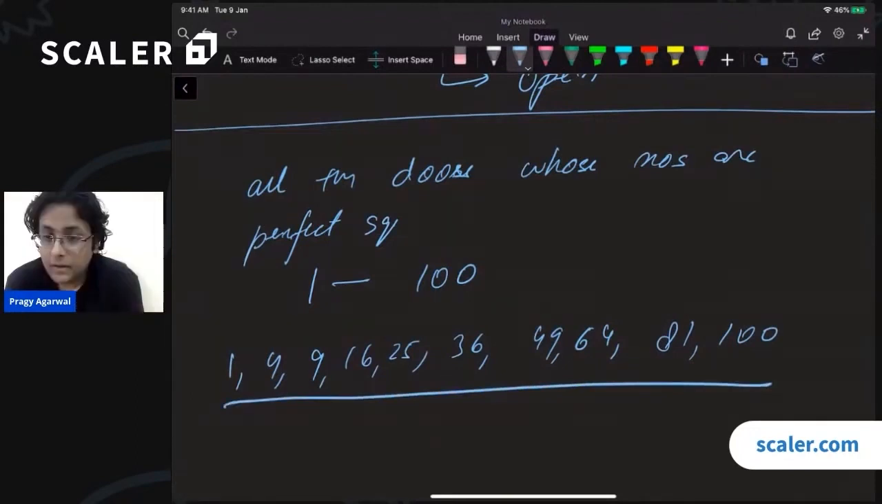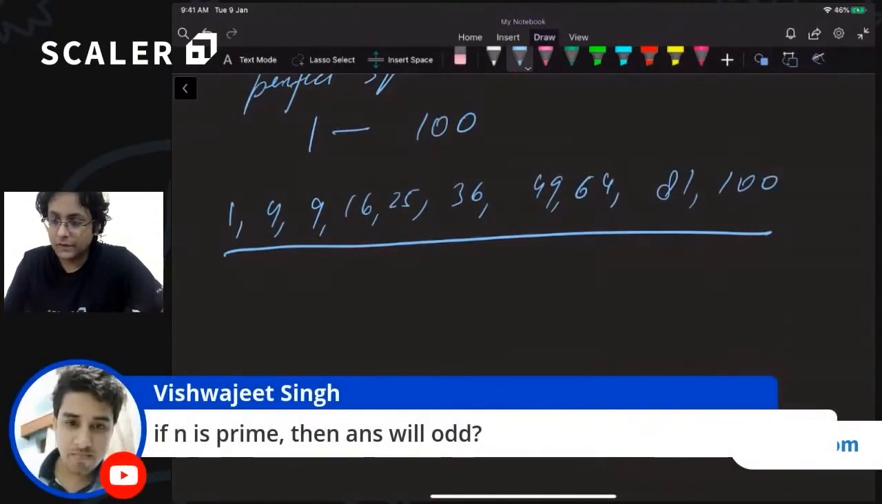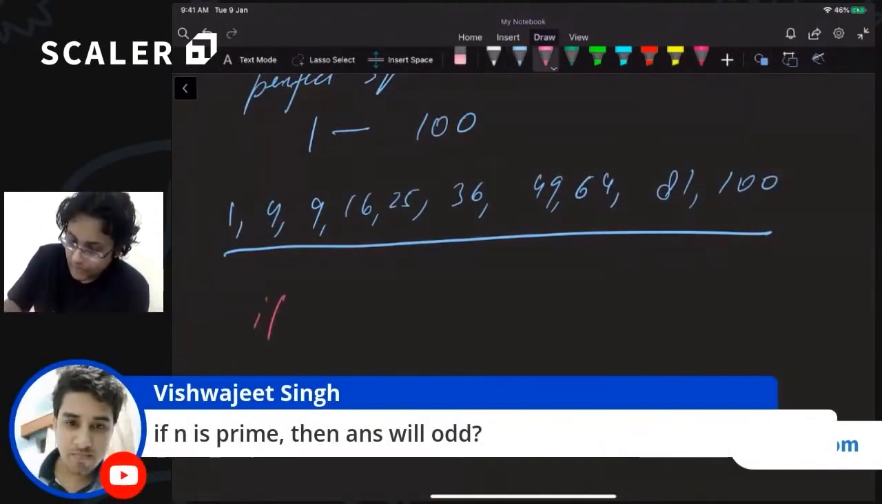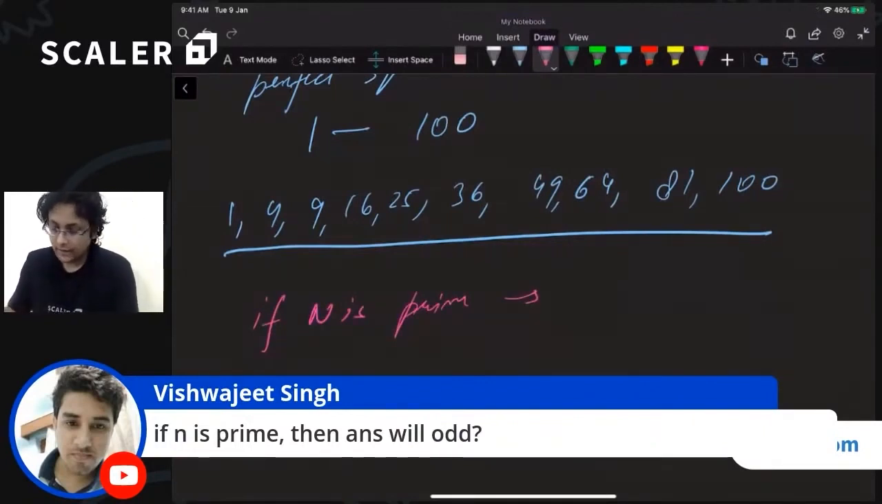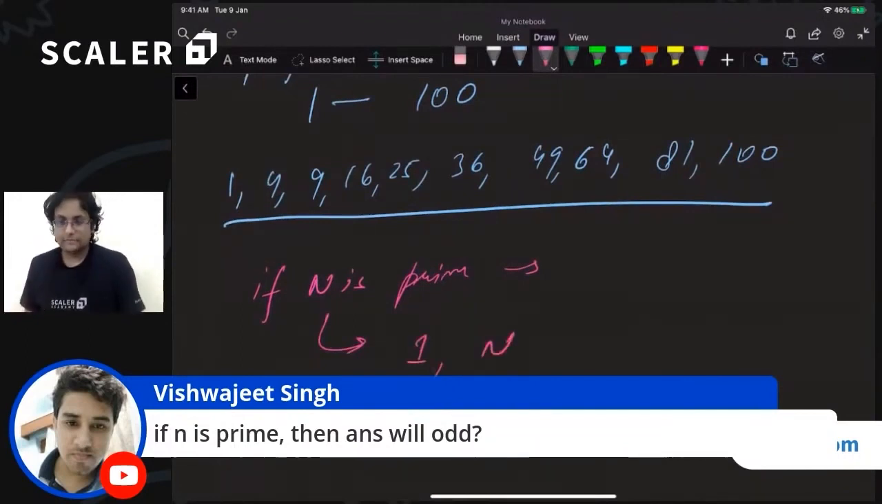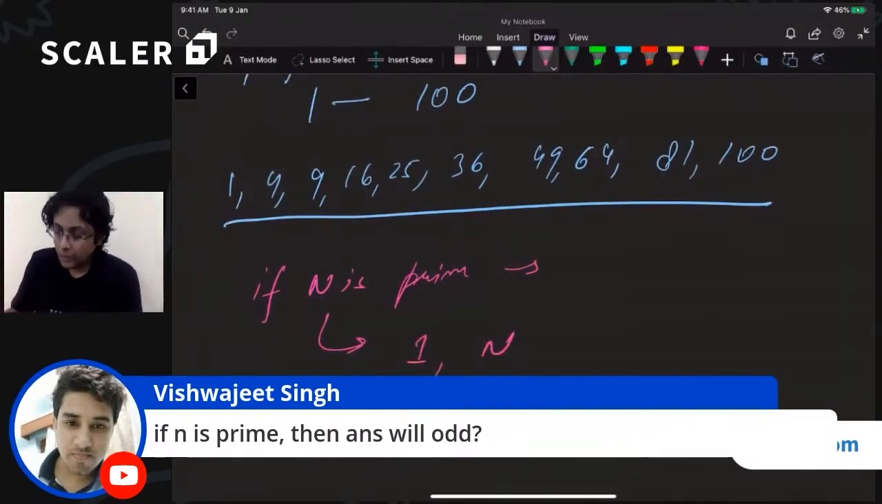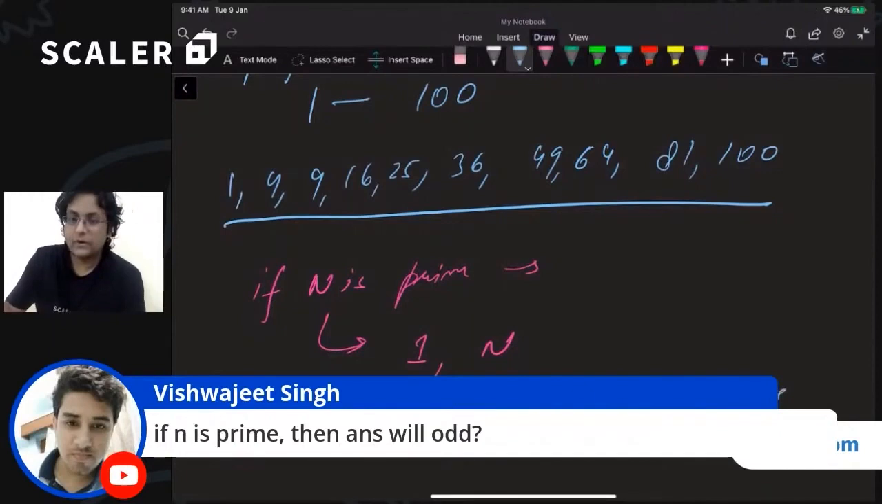Is that clear? No. If n is prime, the answer will be even. So Vishwajit has a question over here. Vishwajit says that if n is prime, then how many factors does it have? Well, for any prime number, it has two factors, right? 1 and n itself. So for prime numbers, it will be even, not odd. Only for perfect squares will we have an odd number of factors. All right?